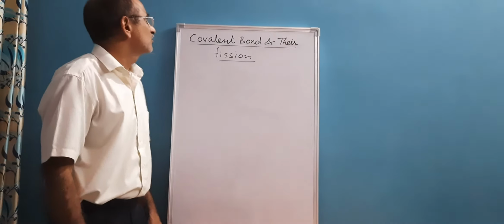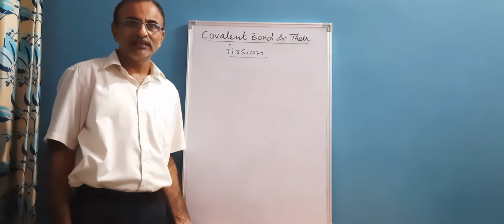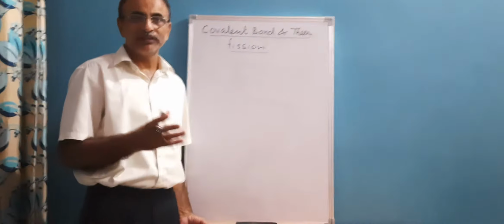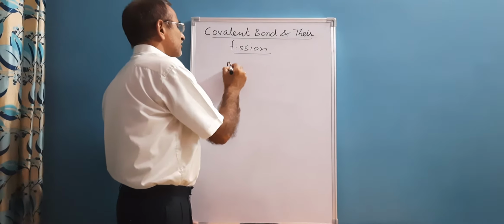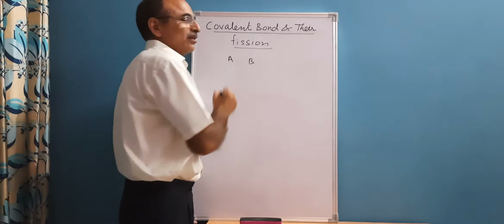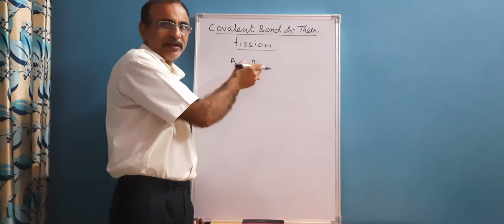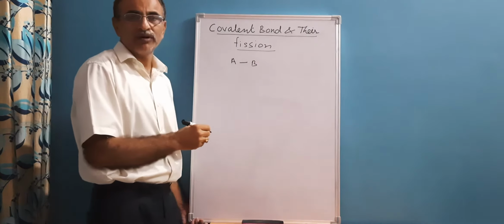Hello everyone. Today we will discuss covalent bonds and their fission. While studying reaction mechanisms, it is very important to know about covalent bonds and their fission. Whenever we have two atoms, let's consider A and B, there is mutual sharing of atomic orbitals of A and B. In that case, they will form a covalent bond.